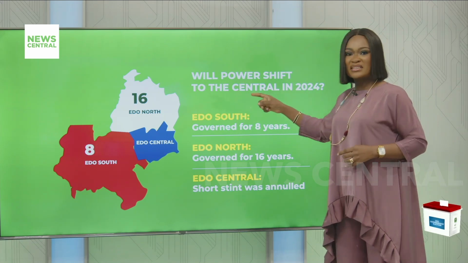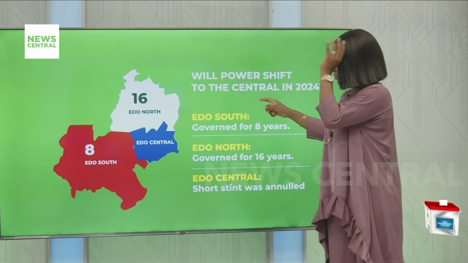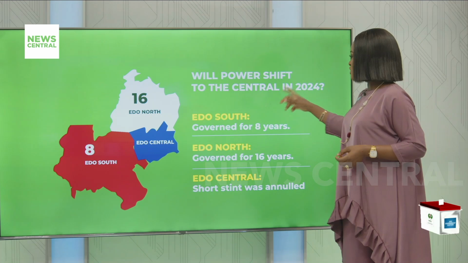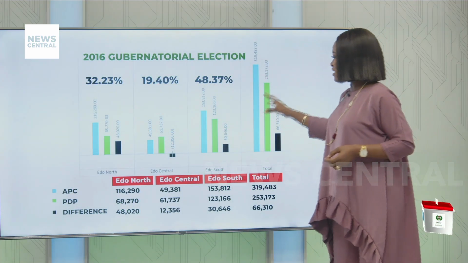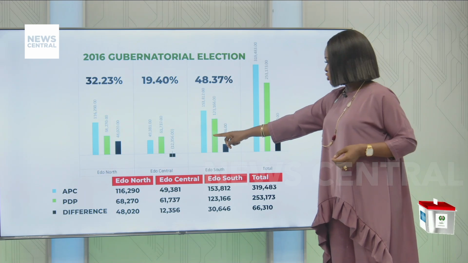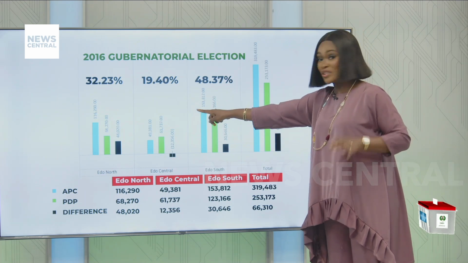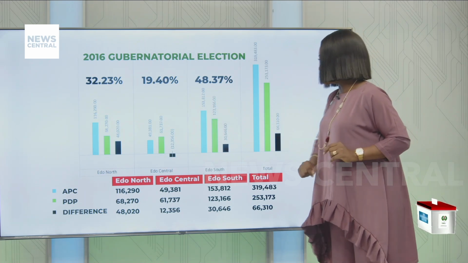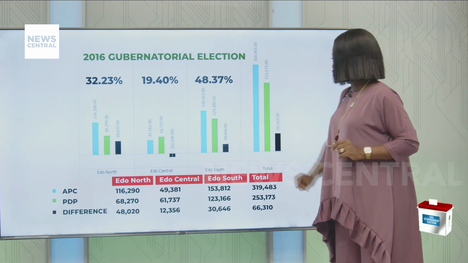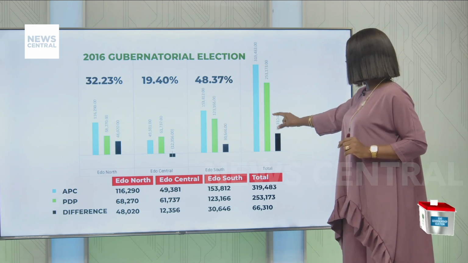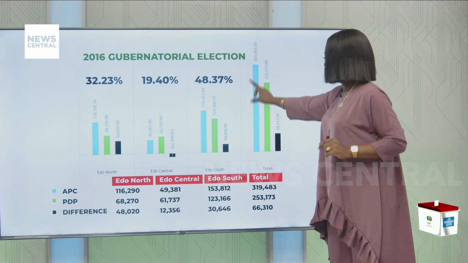Let's go back to the 2016 gubernatorial election, please. We're using the same slides for the two. Now for the 2016, I'm going to take that again. Remember Edo North. I told you Edo North would always go for APC. So let's keep counting. APC for Edo North. Edo Central gave its votes to PDP in 2016 gubernatorial election. But Edo South gave its own vote to APC.